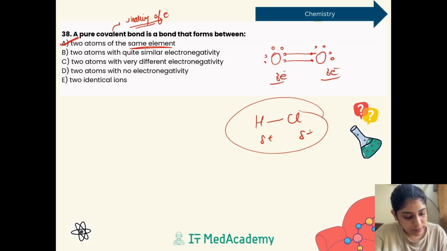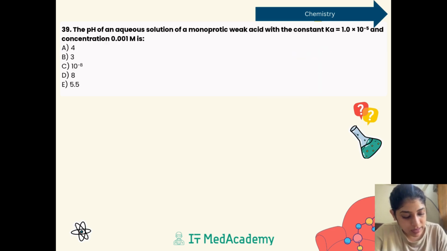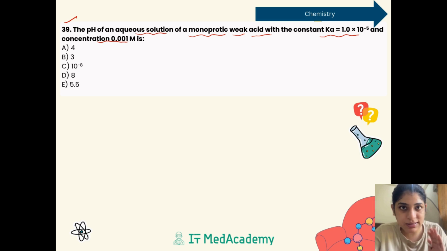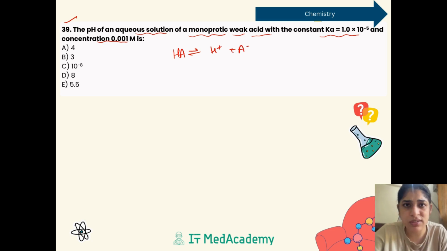So next is the 39th. The pH of the aqueous solution of a monoprotic weak acid is this and the concentration is this. This is the equation and here you need to calculate the pH. Now, it was given a weak acid, right? Acid base equilibria, weak acid. We have a weak acid, it will partially break down into H positive and A negative. We will solve this question.